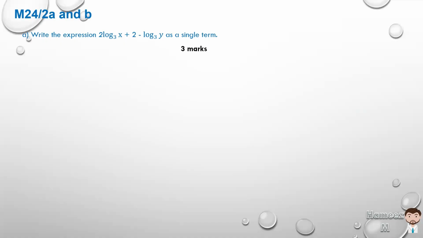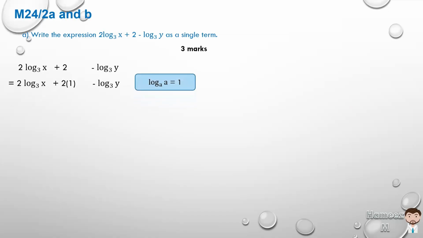Write the expression 2 log x to base 3 plus 2 minus log y to base 3 as a single term. And if we look at that, in order to manipulate easily, let's rewrite it. We would like to somehow make everything the same logarithmic base of 3. So let's look at 2. 2 is really 2 times 1. And if we recall, 1 can be represented as any log with a base of itself. So log a to base a is equal to 1. Or if this was reverted into indices, a to the power 1 is equal to a.